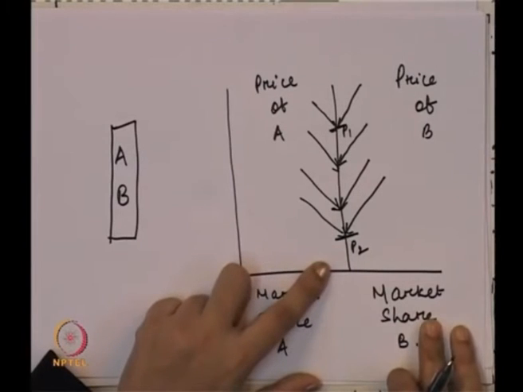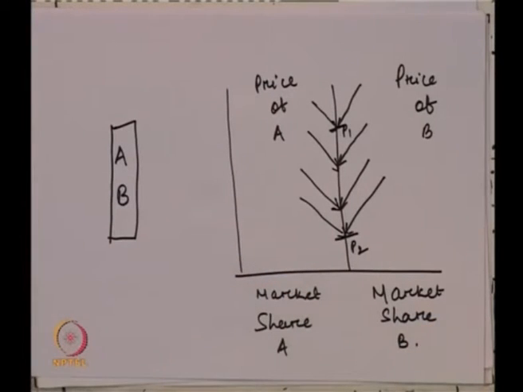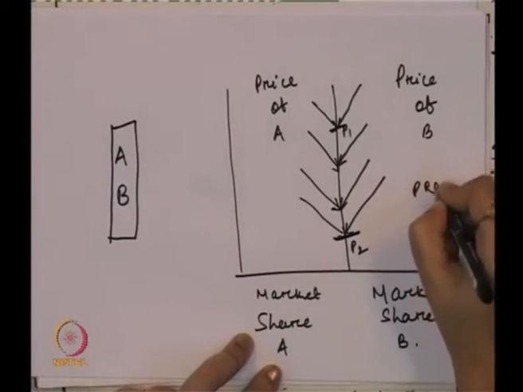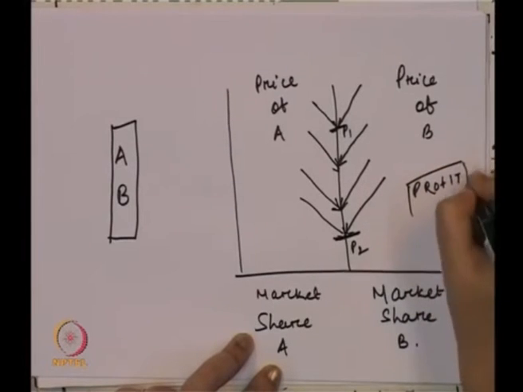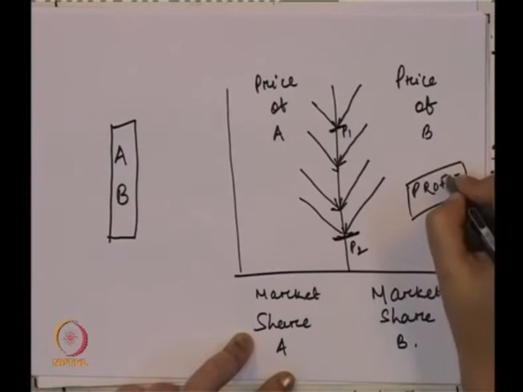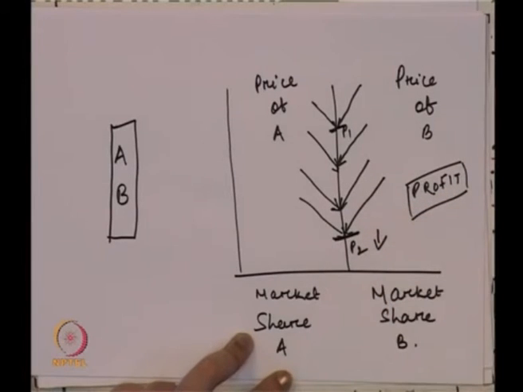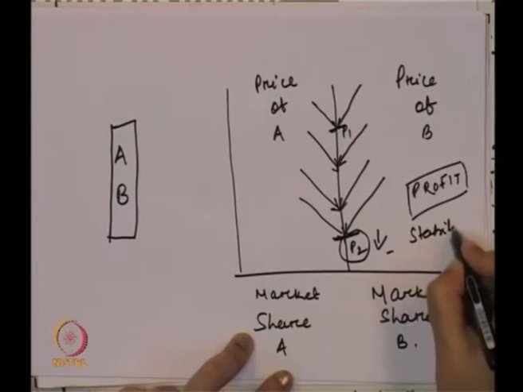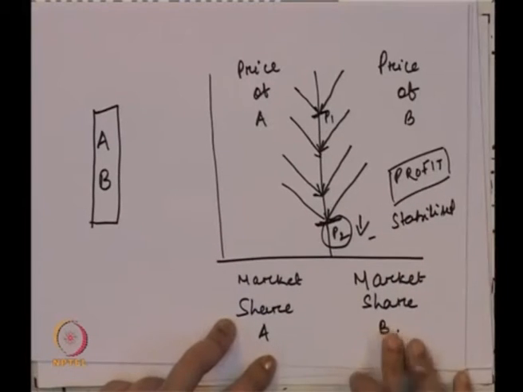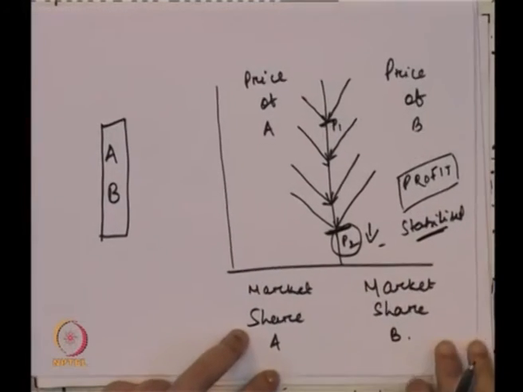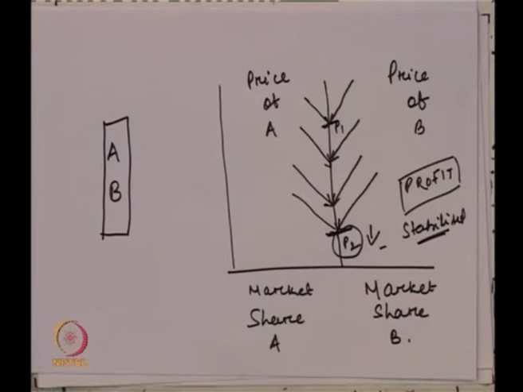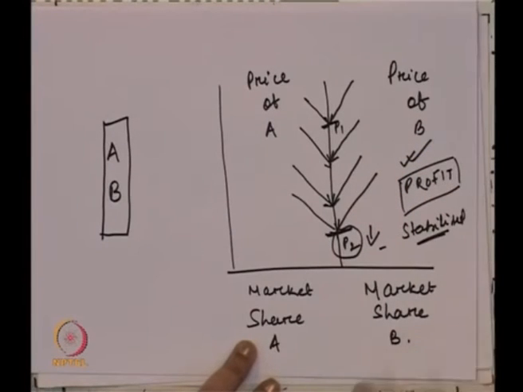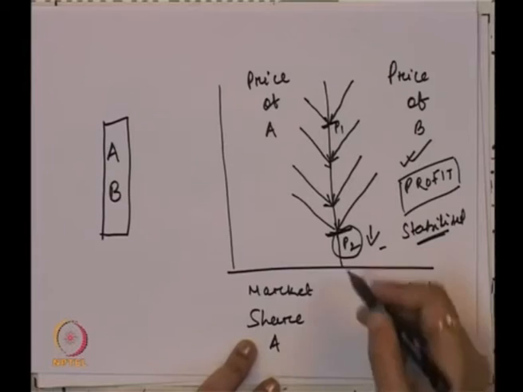Now at this point, the firms A and B will feel that if they go beyond this, they are nowhere getting profit, rather they are going to make a loss. At this point, they will not reduce the price below P2, and P2 will generally be stabilized at this point, as the stabilized price. If any of the firms go beyond this, even if they increase the market share, they are not getting the profit. And since it is an oligopolist firm, they can decide their price and output, they are not going beyond this P2.